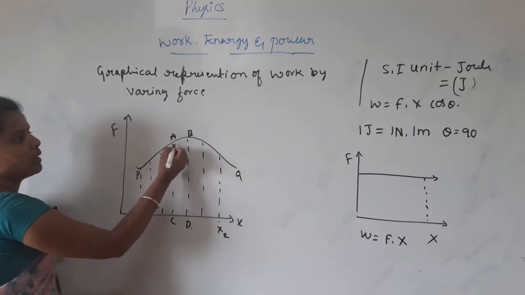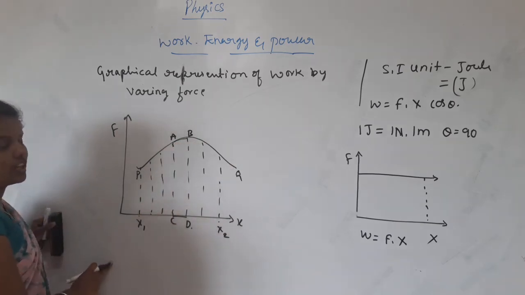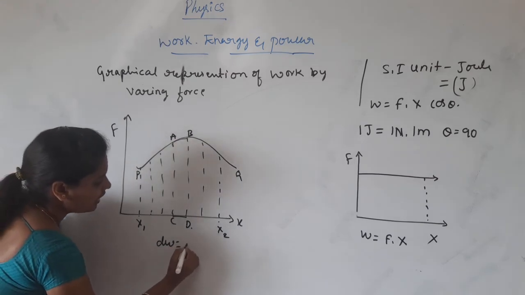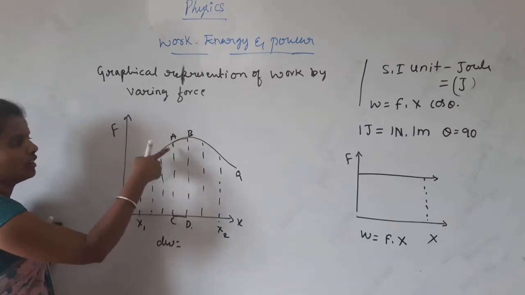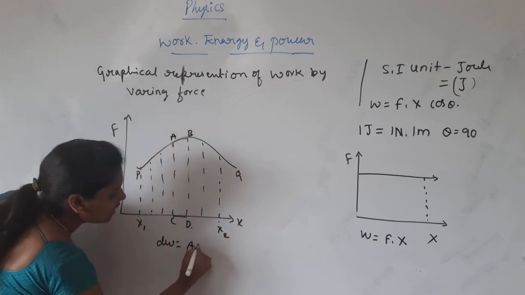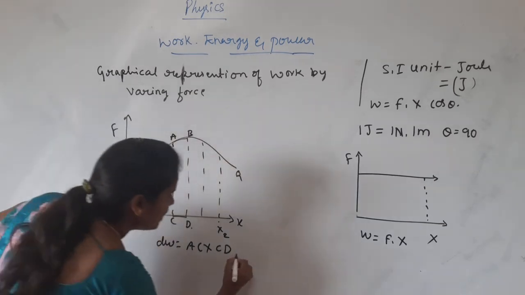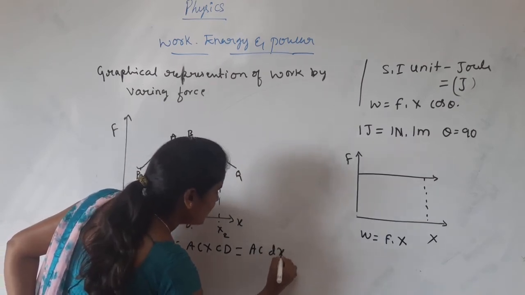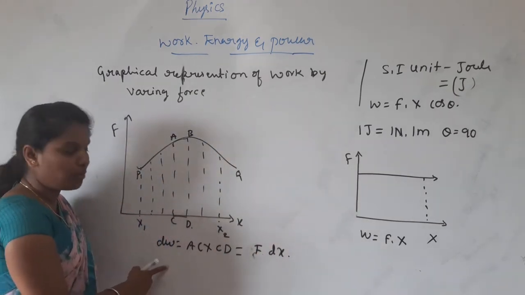Here work can be calculated by taking a small rectangular piece in this situation. Therefore, the small amount of work dW equals the product of force and displacement. Here the force is AC and the distance is dx, that is CD. Therefore, AC into dx, that is F dx. This is the small amount of work.